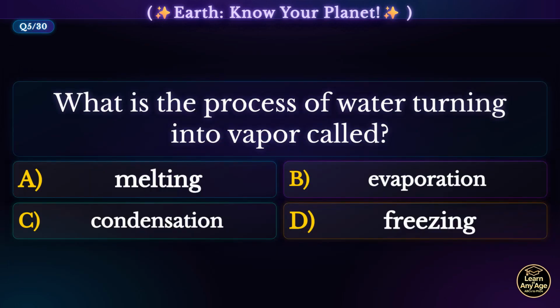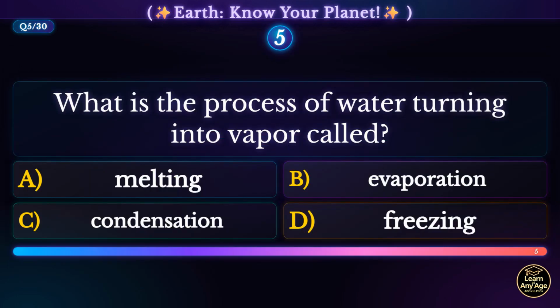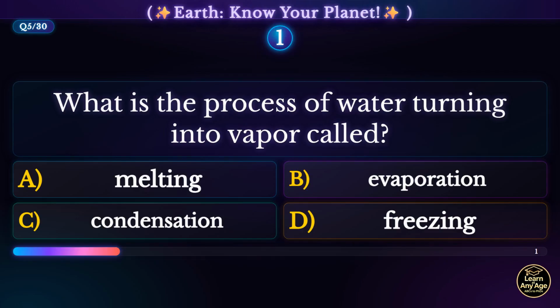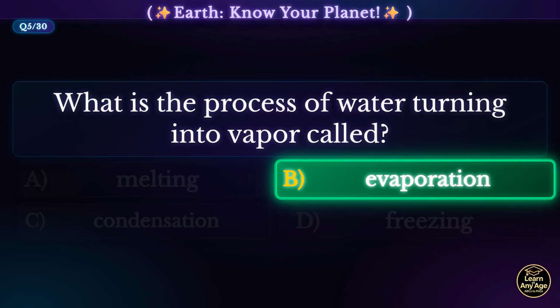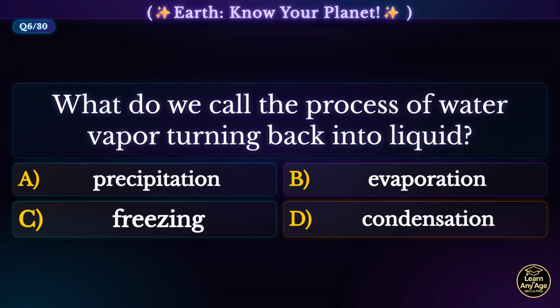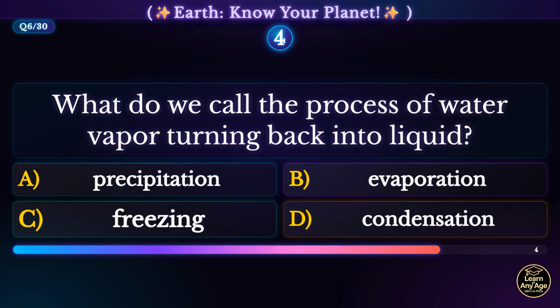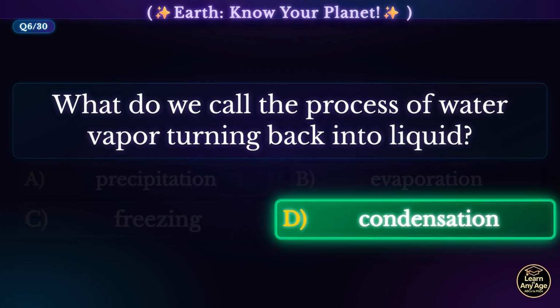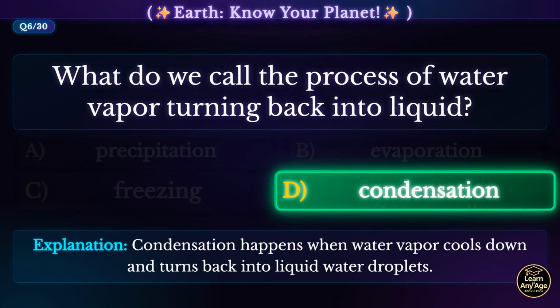What is the process of water turning into vapor called? Evaporation. Evaporation happens when heat turns liquid water into water vapor that rises into the air. What do we call the process of water vapor turning back into liquid? Condensation. Condensation happens when water vapor cools down and turns back into liquid water droplets.